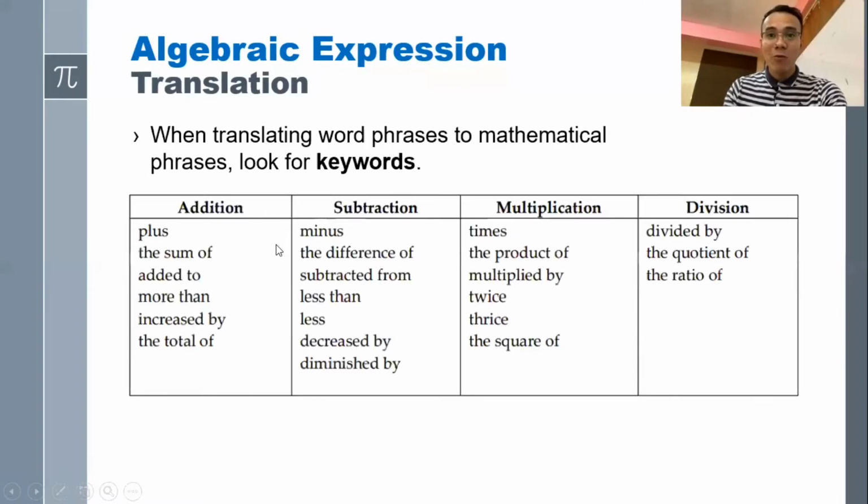What are the keywords? For addition, these are the keywords: plus, the sum of, added to, more than, increased by, the total of. For subtraction, we have minus, the difference of, subtracted from, less than, less, decreased by, diminished by. And for multiplication, we have times, the product of, multiplied by, twice, thrice, the square of, and so on. And for division, divided by, the quotient of, the ratio of, and so on.